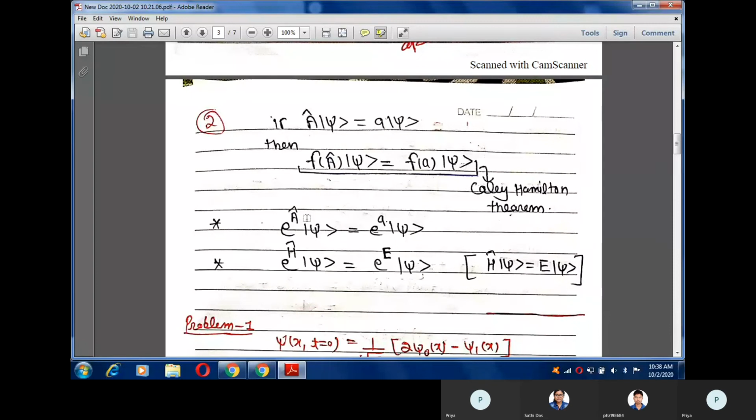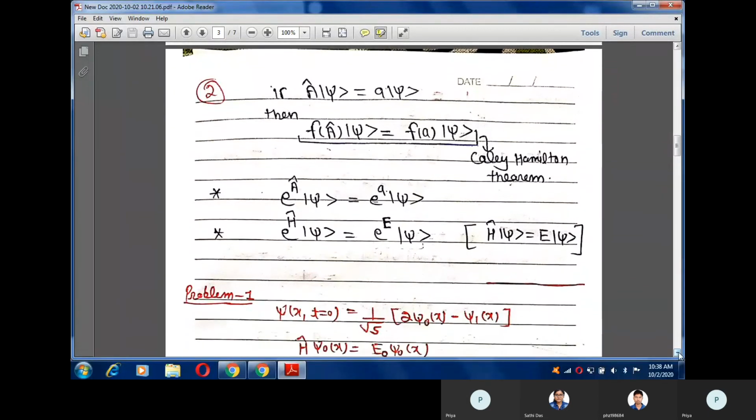So in the fourth postulate, you will apply the exponential of minus iota H cap t by h cut operator on the state psi, and you can write it as exponential of minus iota E t by h cut. Here E is the energy, that is, the eigenvalue of the Hamiltonian operator. You are going to use these points in numericals.